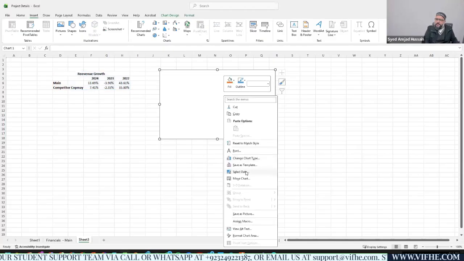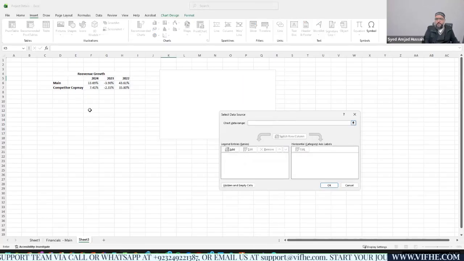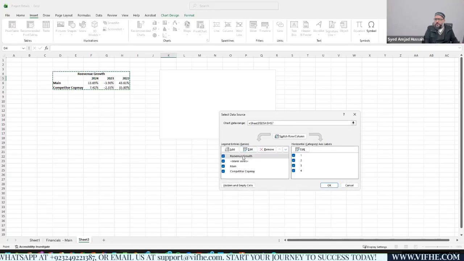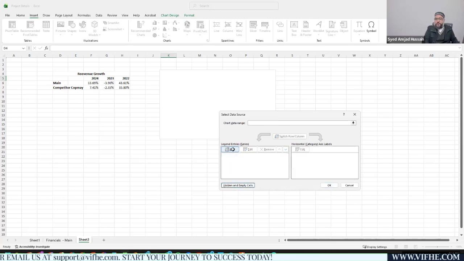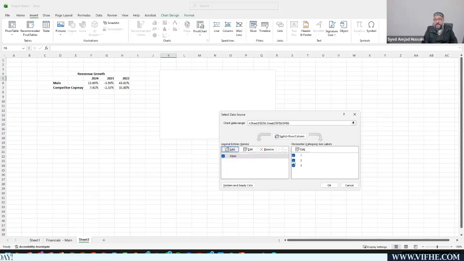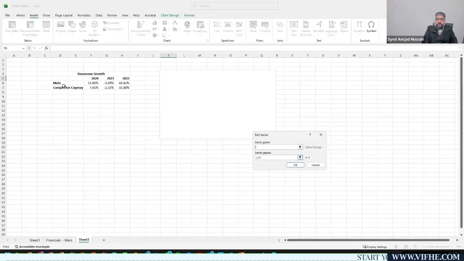I'm going to select data, and from here I give the command that this is the data I need. I need to create my own data. Legend entries means series name. The series name would be the main company, and series values include these three values, and I'm going to hit okay. I need to add another legend entry, and the series name would be the competitor company. I select the values for the competitor company, these values, and hit okay.